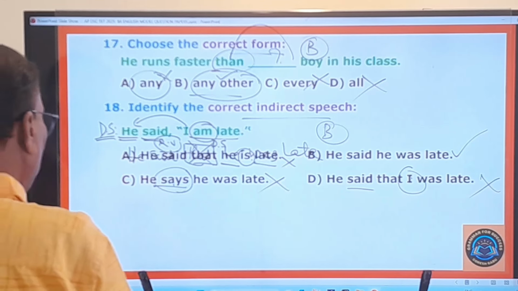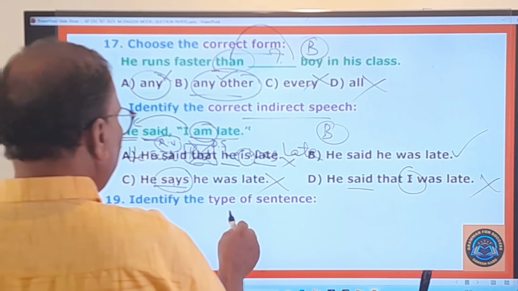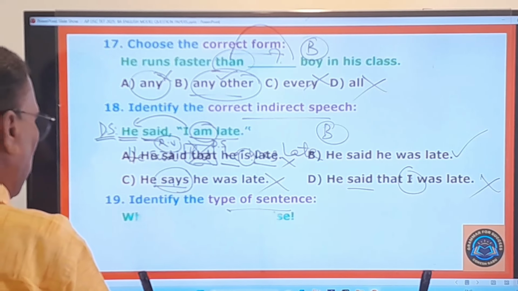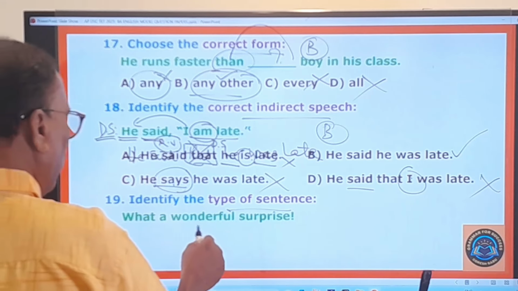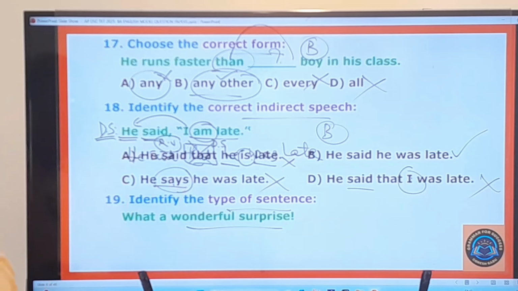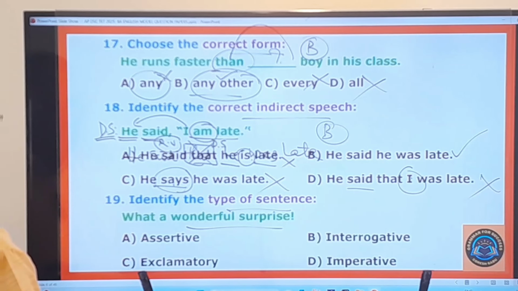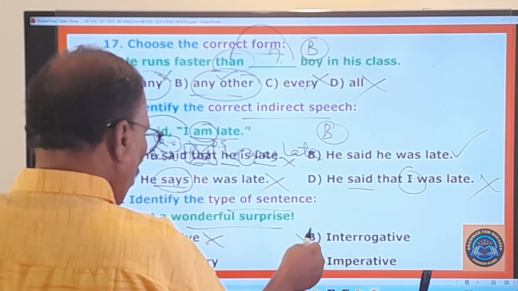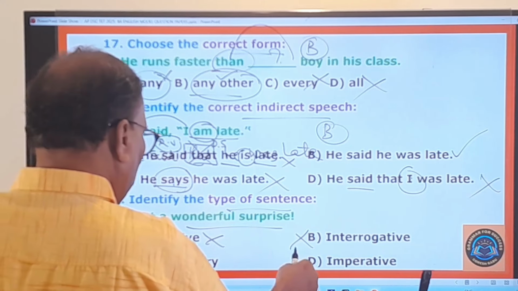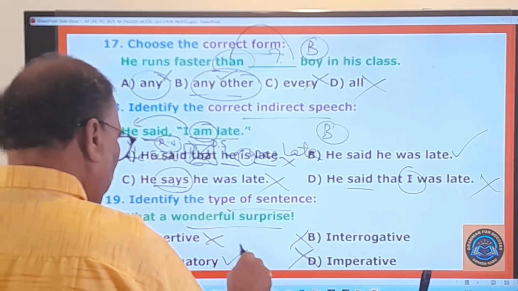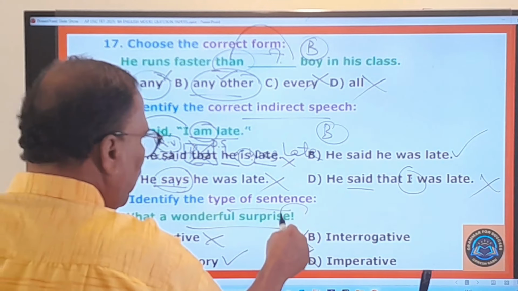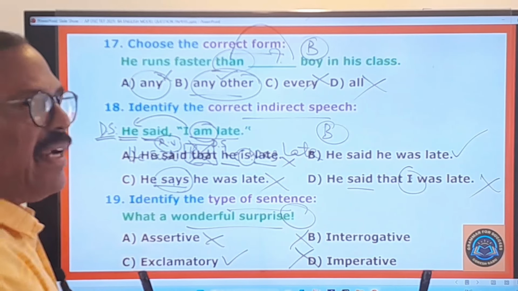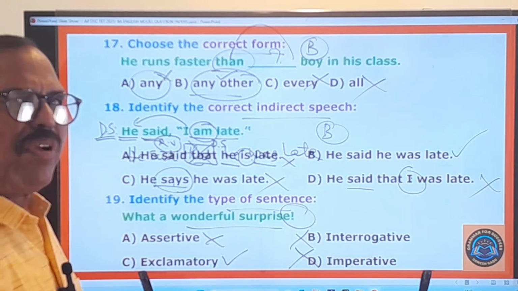And you go to the 19th question. Identify the type of sentence. So what sentence is given here? What a wonderful surprise. What kind of sentence is this? Is it an assertive sentence? No. An interrogative sentence? No. An imperative sentence? No. But it is an exclamatory sentence, because an exclamatory mark is used at the end of the statement.